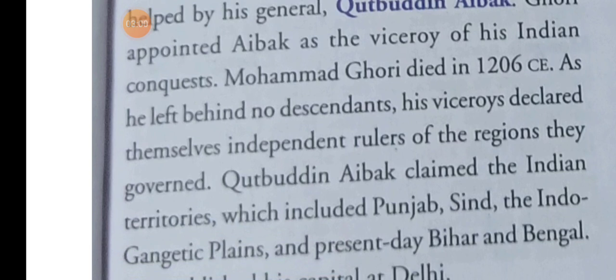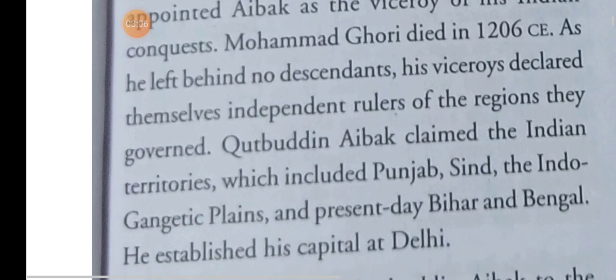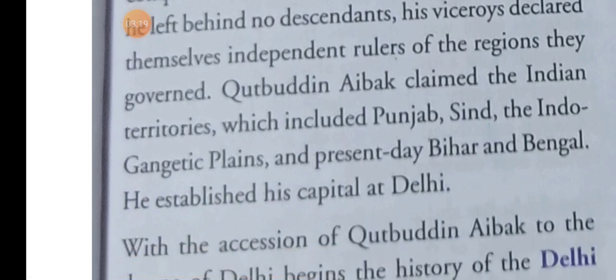And his viceroy, who was his viceroy? Qutbuddin Aibak was the viceroy of Muhammad Ghori. His viceroy declared himself an independent ruler of the region. Qutbuddin Aibak claimed the Indian territories and became ruler of them.